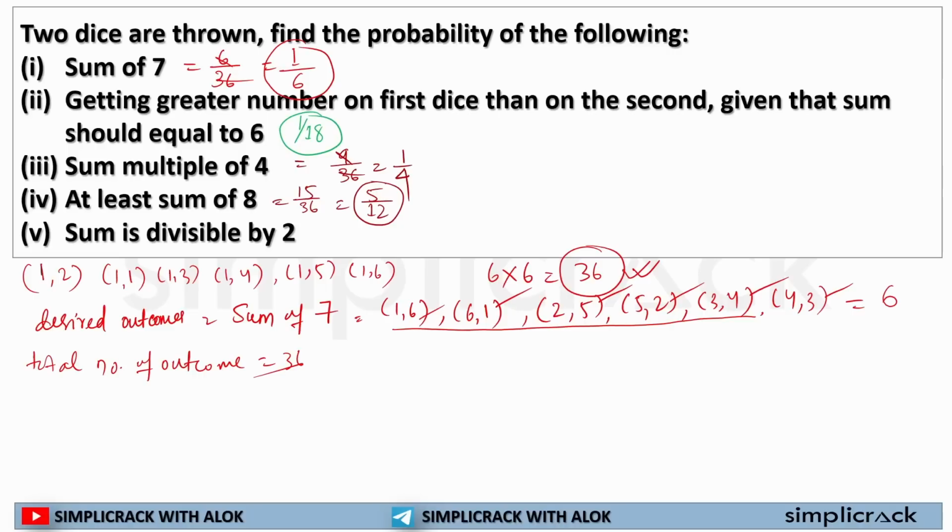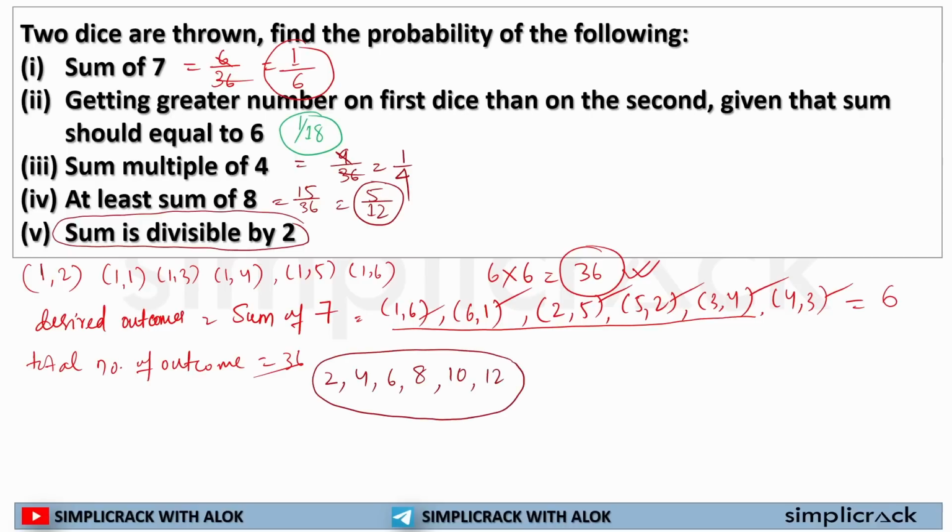Now, sum is divisible by 2. You need to find out the sums which are divisible by 2. So, which are the sums which will be divisible by 2? 2, 4, 6, 8, 10, 12. So, you need to find out the pairs. If you add a pair and you get 2, 4, 6, you need to find that. For 2, it will be 1 and 1 only. For 4, it will be 2,2; 1,3; 3,1.